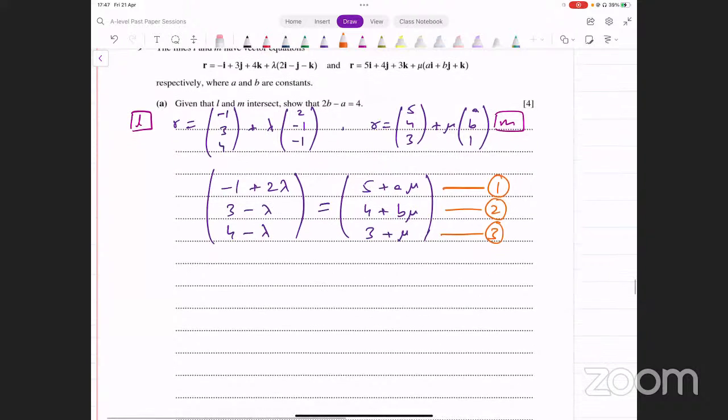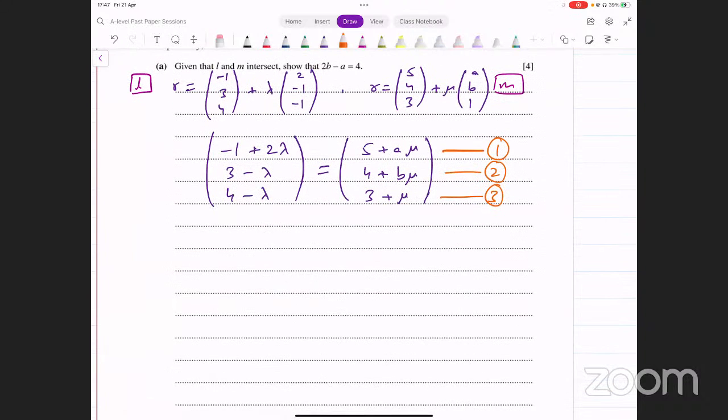Three equations have come. You can pick any two of these equations and solve them simultaneously. Okay, pick any two equations. Now, let's say if I were to choose 1 and 3 here, the reason for that is in the third, we don't have both a and b, so it might be a little easier to use. You can take any two, doesn't really matter. So let's say I take 1 and 3.